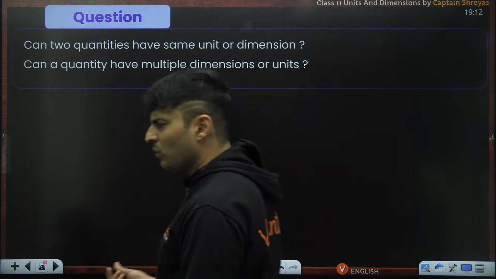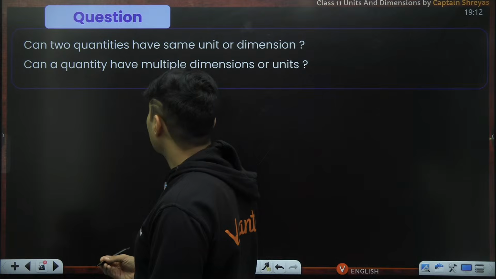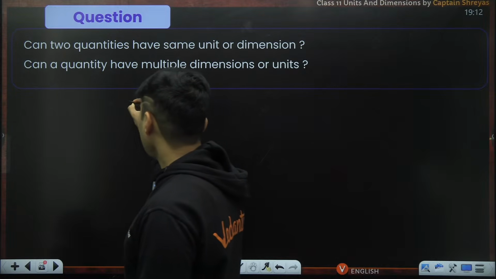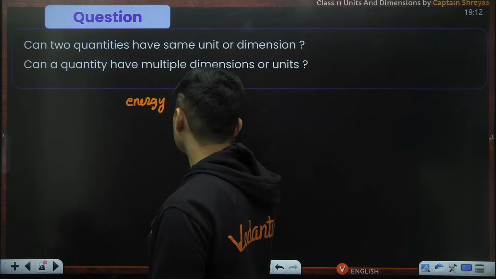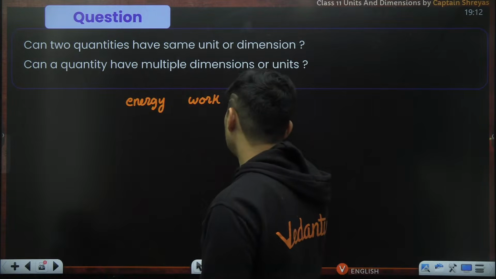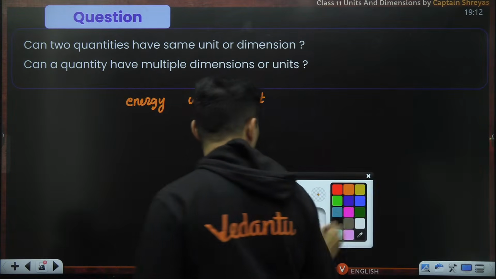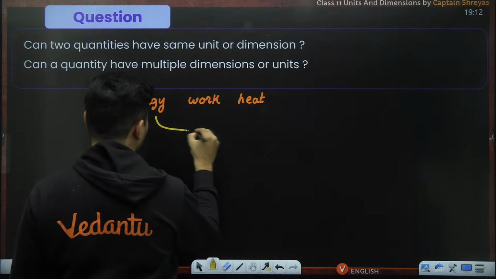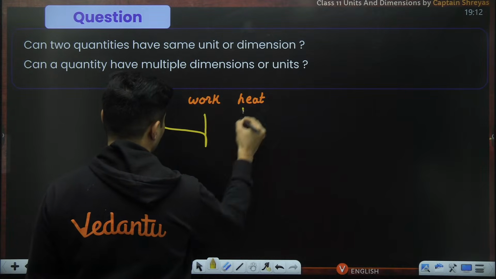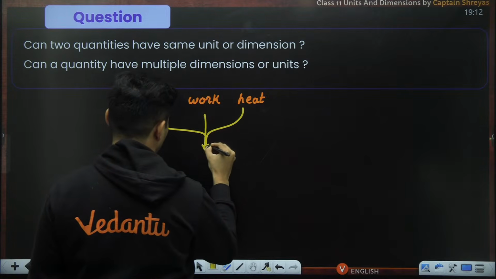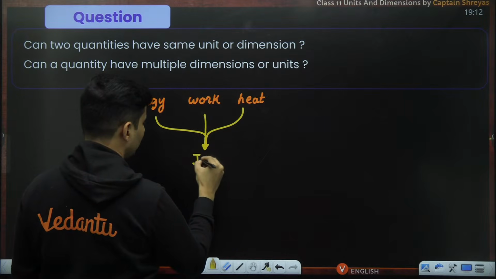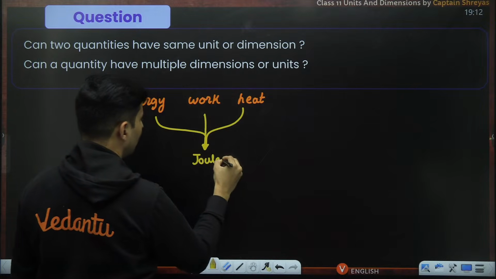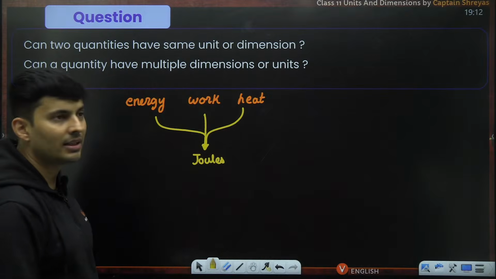So can two physical quantities have the same unit or dimension? Yeah, why not? Definitely. For example, energy, work, heat: three different quantities, but all of them can be measured in the same unit, for example, joule. How many joules of heat, how many joules of work, how many joules of energy?